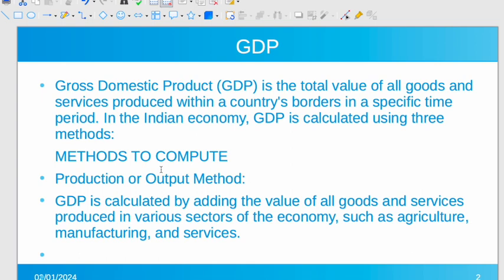Now, what are the methods to compute GDP? The first method, the basic method, is the production or output method. It simply calculates the value of goods and services produced in various sectors like agriculture, manufacturing, services. What is the value of goods and services produced by the agriculture sector? What is the value produced by manufacturing and services? We will add everything and we'll get the GDP of a nation.